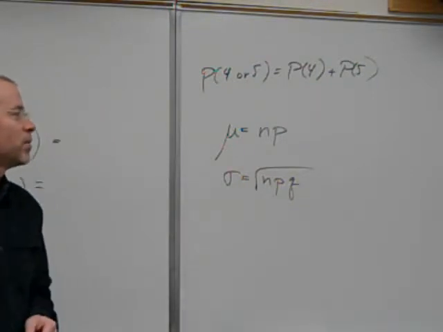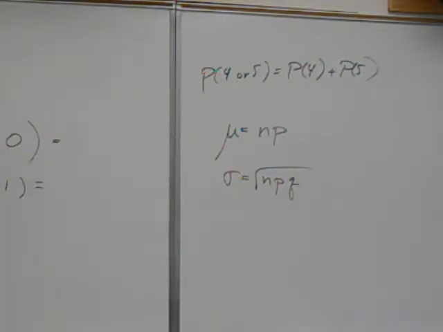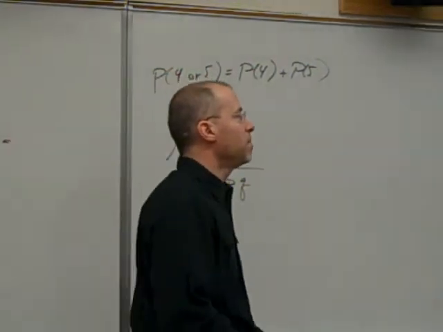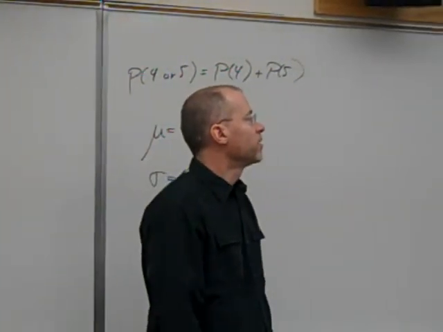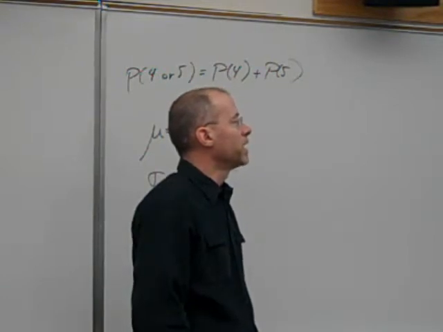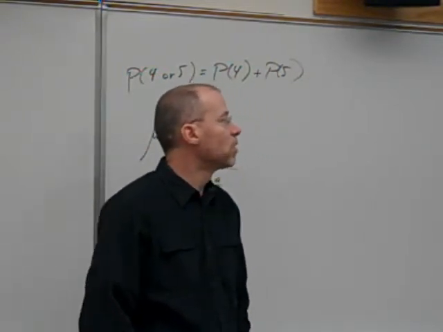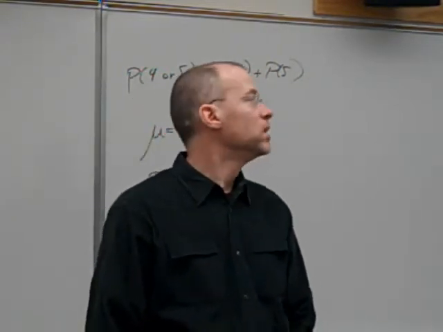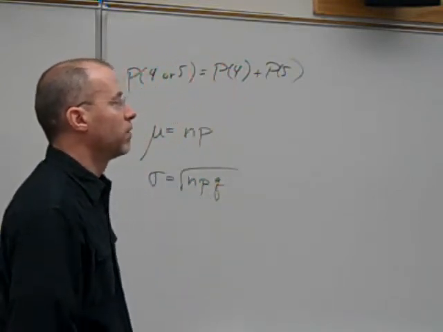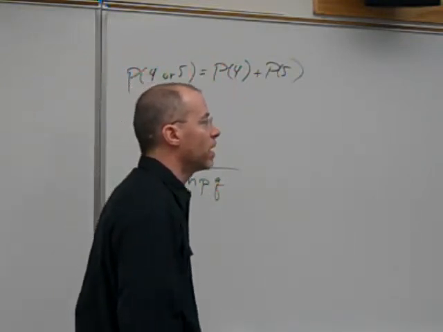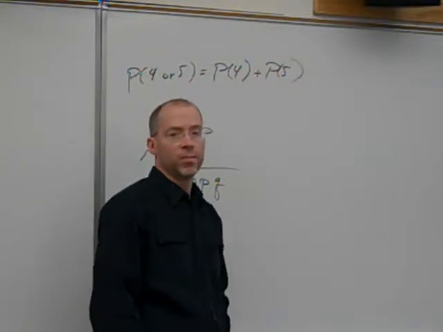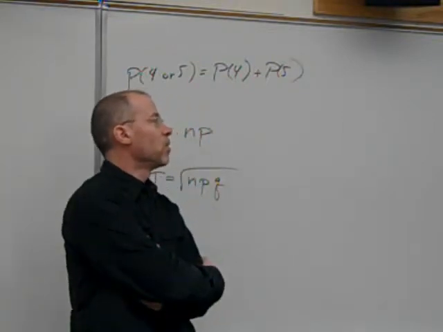Number 41 talks about Wayne Gretzky's NHL career, and talks about his average number of goals per game. They throw you a bone here. Use a Poisson model to estimate the number of games in which Gretzky scored exactly 3 goals. So you have to set up the Poisson model, figure out what the mean is, and use your calculator to estimate the probability that he would have scored 3 goals.